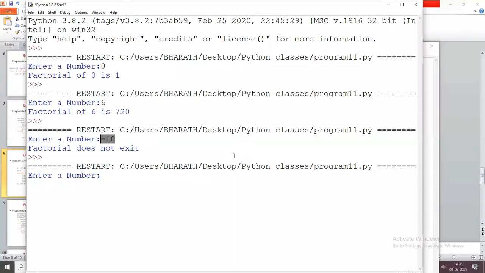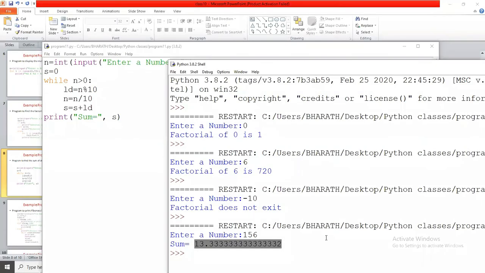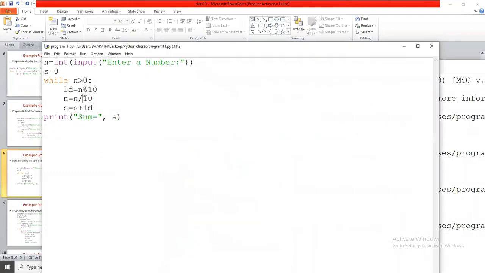If I give 156, what does it display? Sum equals 13 point something. So why? What is the actual output? The actual output is 12, but it returns 13 point something. So why? Here I am using the division operation.